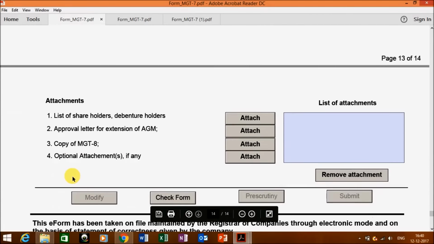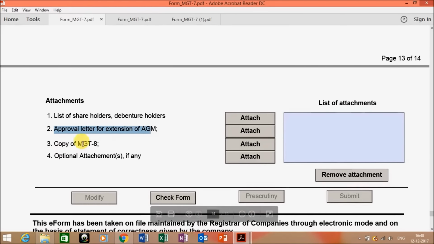Then comes the attachment part: the list of shareholders, approval letter if your AGM has been extended, MGT-8 attachment or any optional attachments if any. After filling the whole form, you have to click on the check form button. Check form can only be done when your information is fully filled.